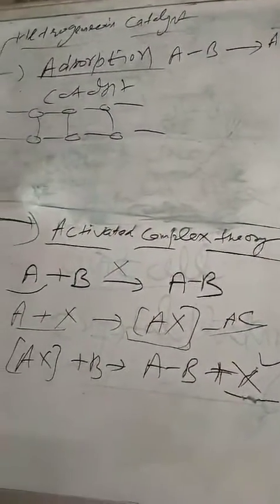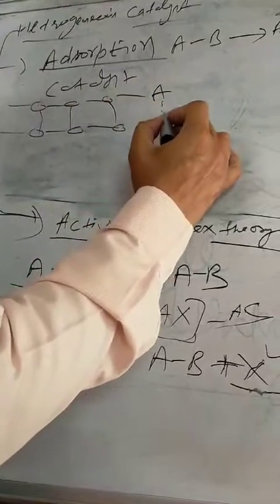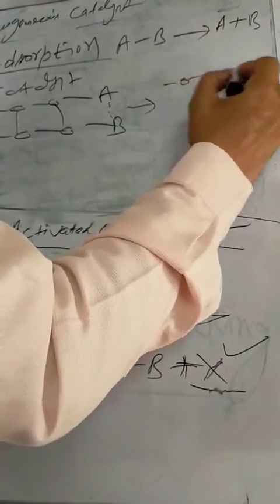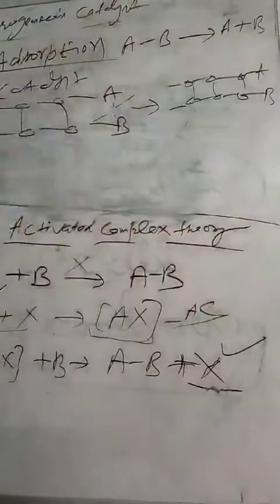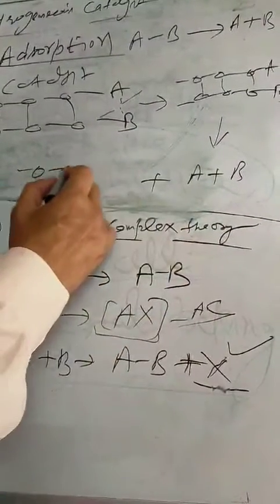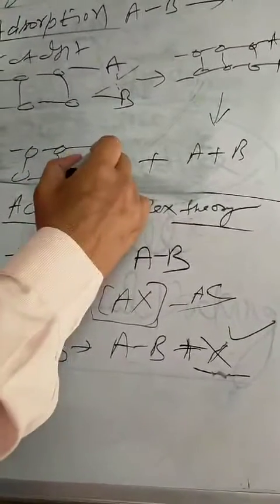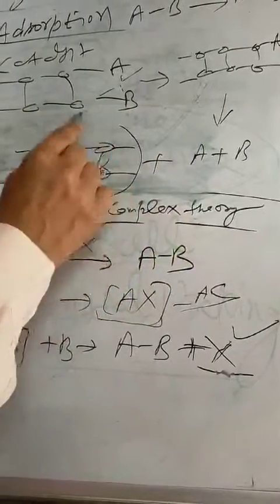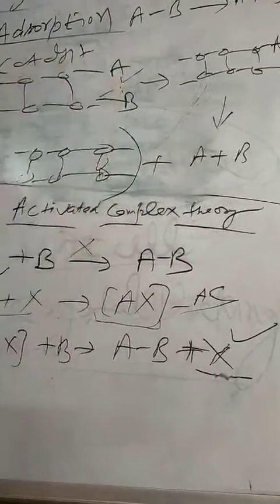Now what did this catalyst do? It firstly adsorbed this AB molecule on the surface of that catalyst. After some time, because of the adsorption, the AB interaction becomes weaker. Just you can see, because of that, the bonding between A and B breaks down and A and B become separate. And when they become separate, it leaves them, and the catalyst comes out of the game. It comes out when the reaction is completed. This is the working pattern of a catalyst.